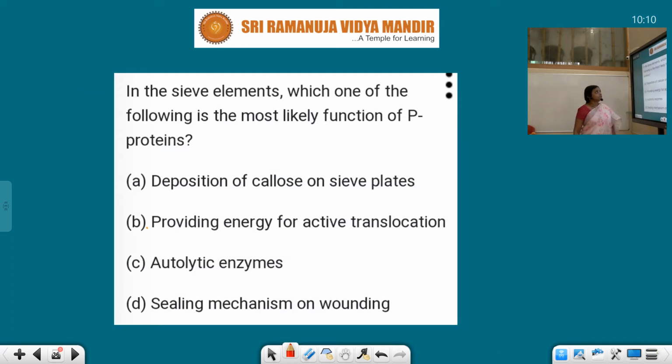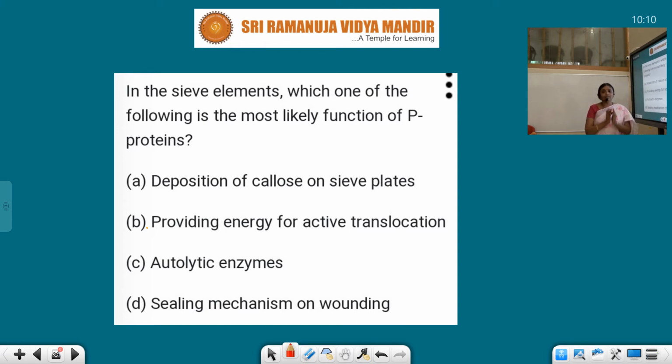Now, the fourth. In the sieve elements, which one of the following is the most likely function of P proteins? Sieve elements, where do we find them? Sieve cells and sieve tubes. These are present in phloem. And what is the function of phloem? These sieve cells and sieve tubes help in conduction of food, the food which is synthesized in the mesophyll of the leaf, and is conducted to the other parts of the plant with the help of phloem, sieve tubes and sieve cells.